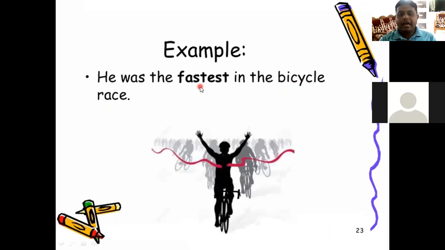It is assumed that there are some other people in the race, right? And the total number of people has not been given in the sentence, so it is assumed. So he was the fastest. Here, fastest means comparison with more than two people, right?